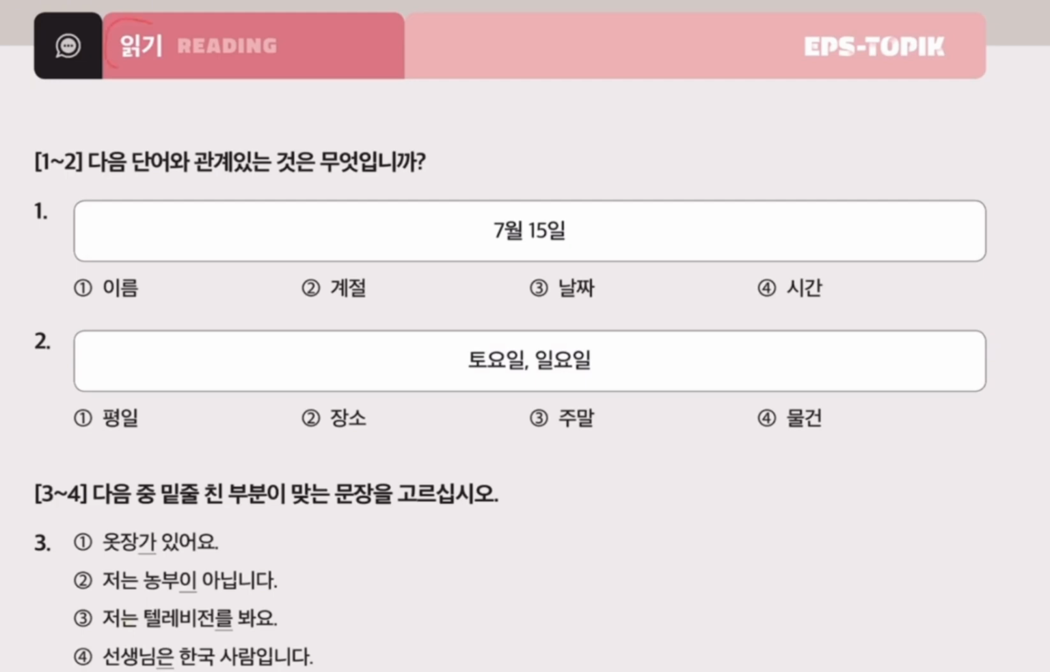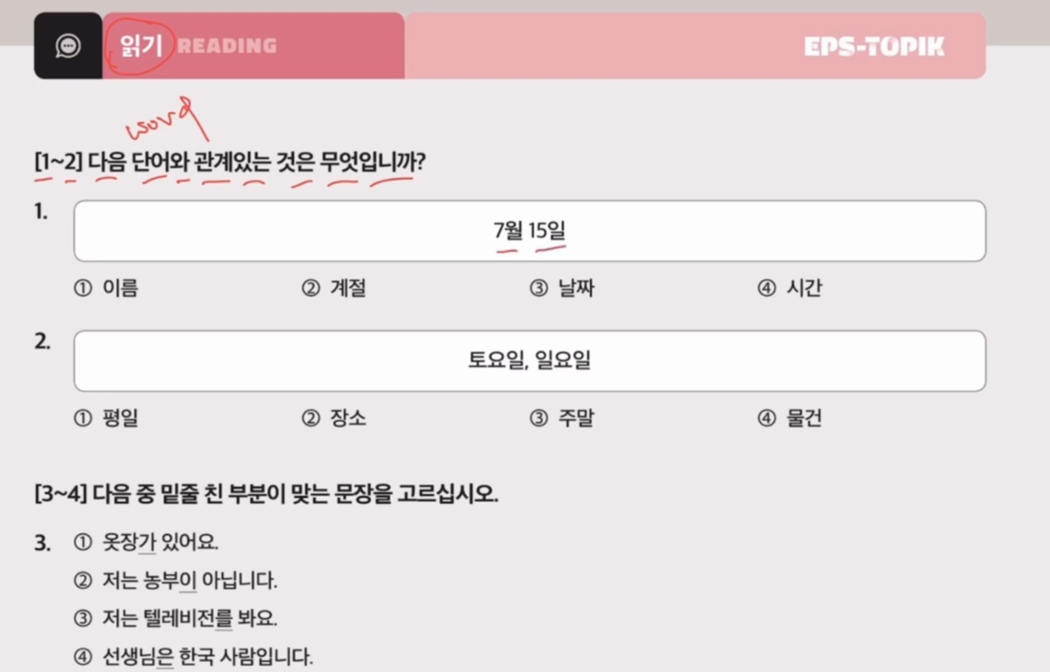So let's start. First we have 읽기. Question number 1 and 2. Next, 다음 is next. 와 is with. 관계 있는 is related with. 알맞은 object. 무엇 is what is the related object with the question? The question is 칠월 십 오일.